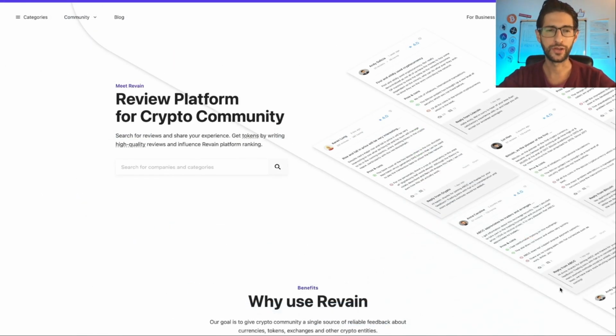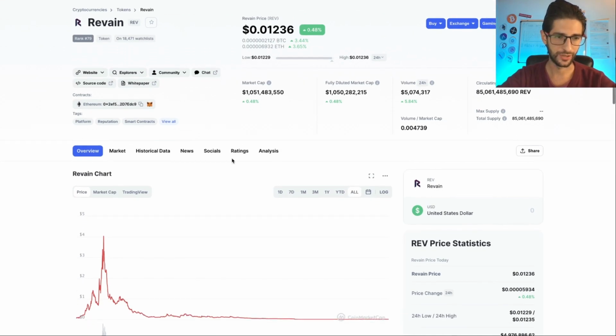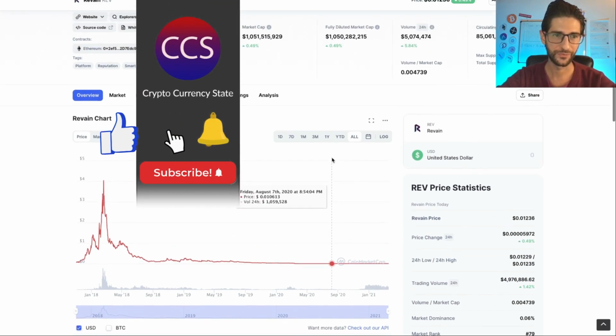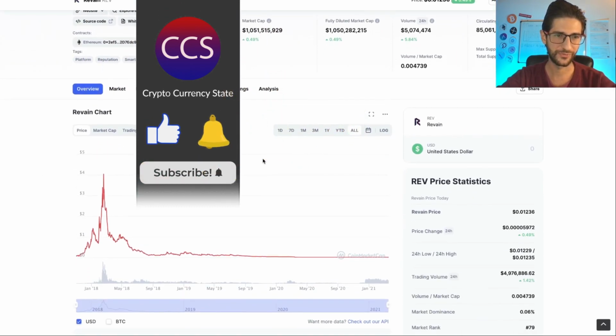And our fifth coin is Vechain coin, which is a review platform for the crypto community. They are in position 79 on CoinMarketCap, and just look at the chart. They have been here for the last bull market. Actually, they had a peak of $3, $4 in 2019. And then they have been dead for 3 years. They are actually dead right now. So it's worth 1 cent, a little more than that.